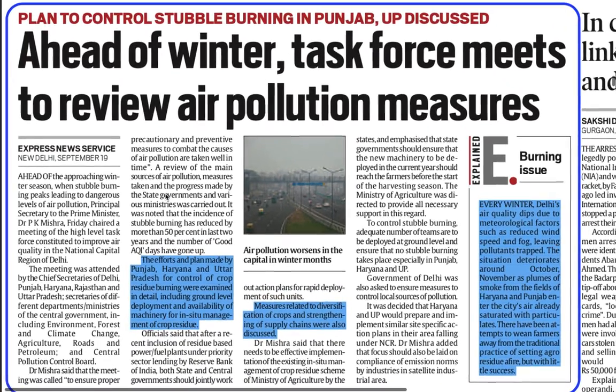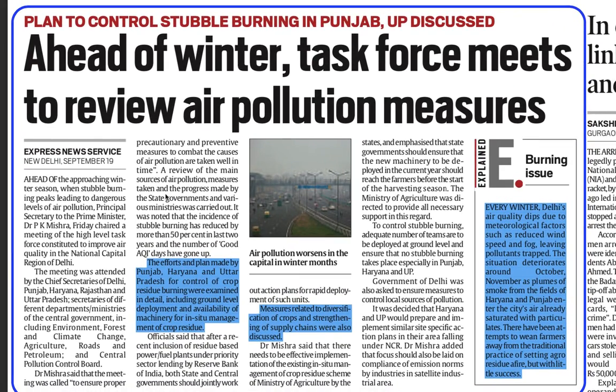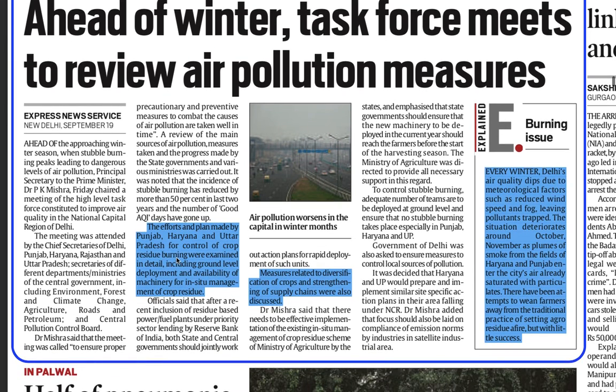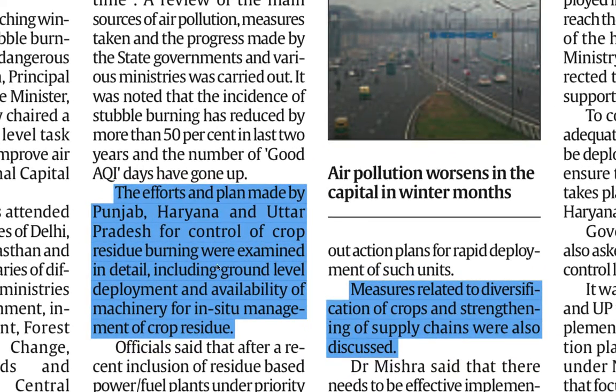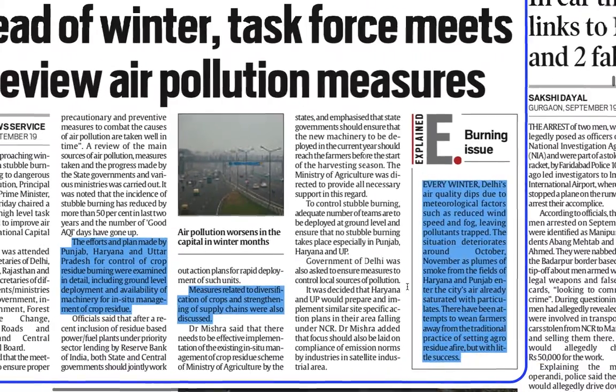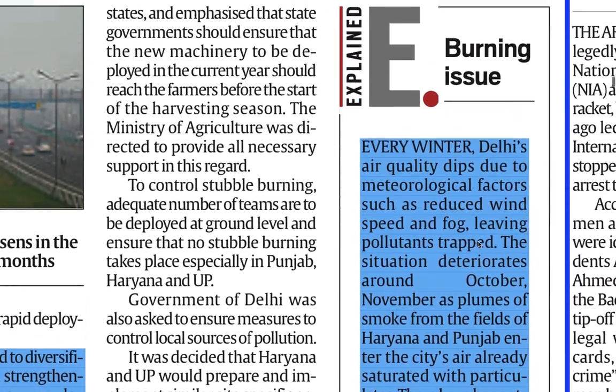Here it is one of the important news about pollution. Again, this part will be in the news annually. When the winter starts, there is this news related to pollution. In this particular piece of news, they have given the problems, and they have also provided solutions.